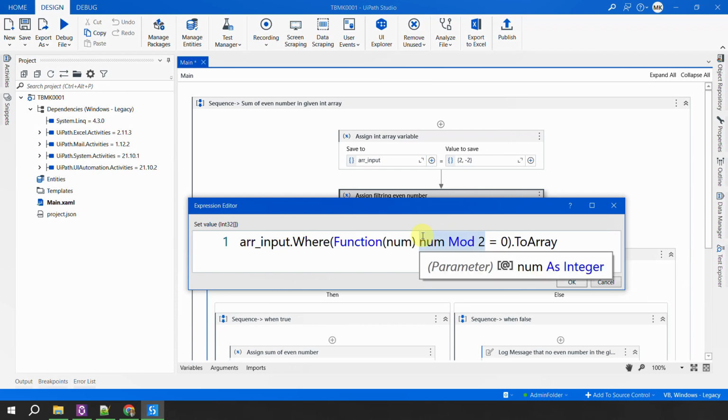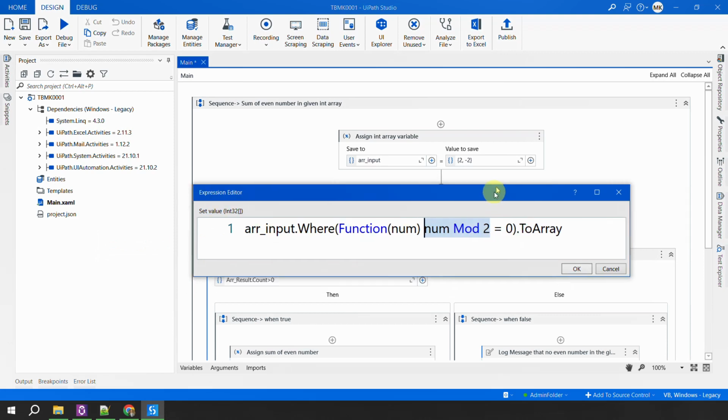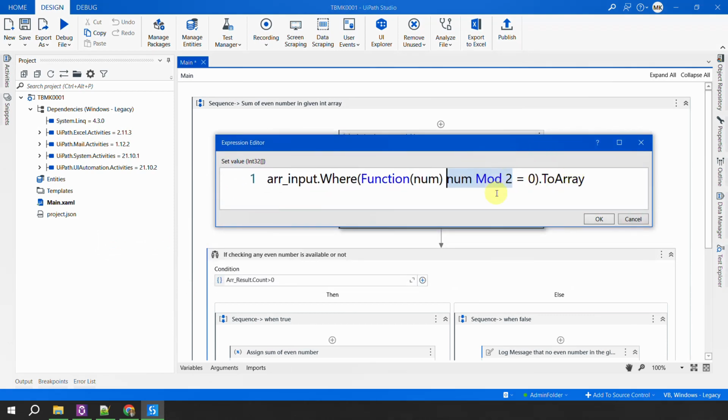With the help of LINQ, all of this is done within a single bracket, and I just say that if num mod 2 is equal to 0, that means the number is divisible by 2, it's an even number, and if that is true, just store all of those numbers into a new array. That's it, right?